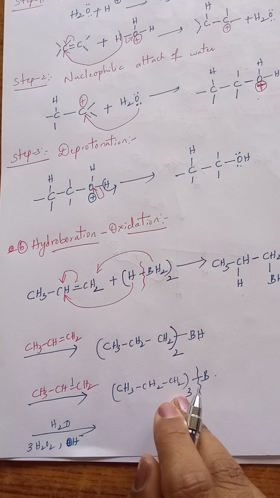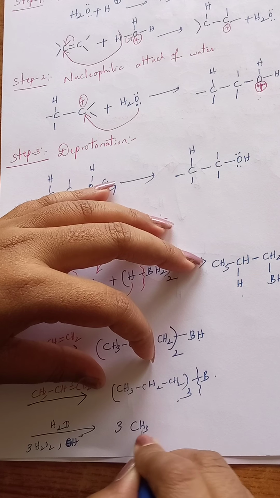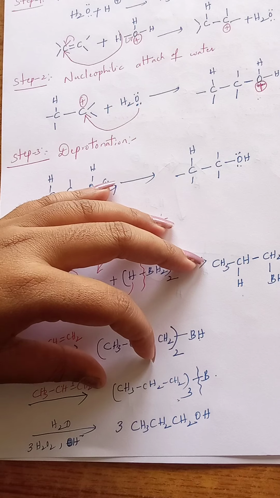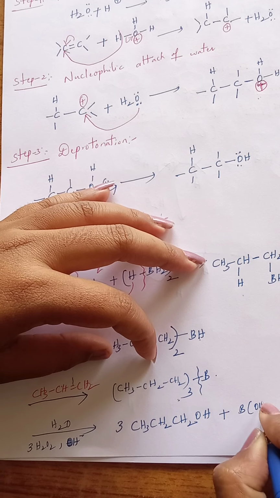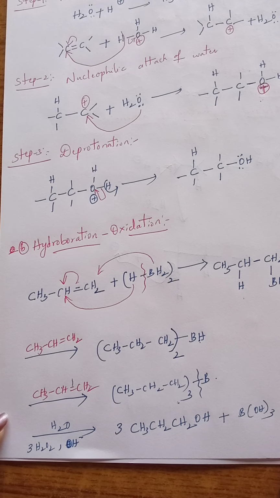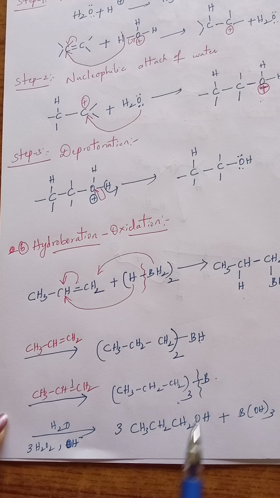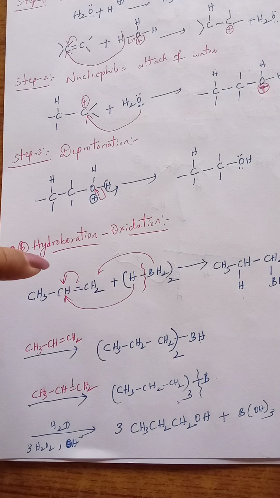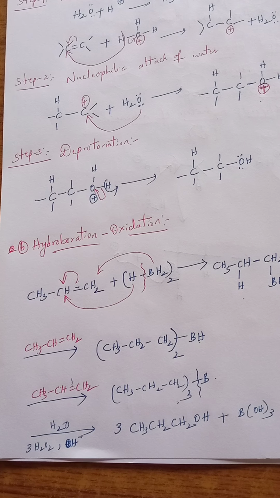These three propyl groups are added by oxygens, converts into 3 moles of CH3 CH2 CH2 OH. 3 moles of propanol is created, plus B(OH) taken thrice, or H3BO3, boric acid is created. So this is known as hydroboration oxidation. We are adding oxygen as well as diborane, then it is known as hydroboration oxidation. Even by using this hydroboration oxidation, we can convert alkene into alcohol.